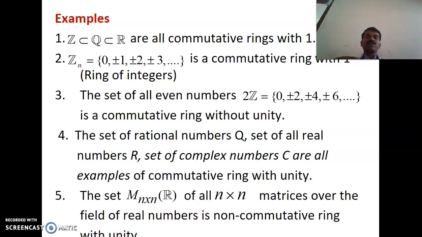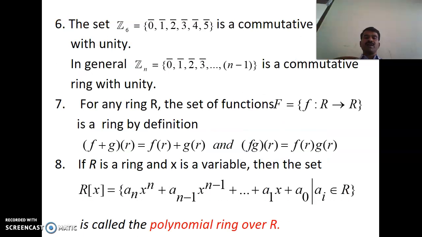The set of all even numbers is a commutative ring without unity. The set of rational numbers, set of real numbers, set of complex numbers are all examples of commutative rings with unity. Also the set of matrices of order n by n over the field of rational numbers is a non-commutative ring with unity. Another example, Z6 is also a commutative ring with unity. And for any ring R, the set of functions f from R to R, real number to real number, is a ring. By definition, this composition holds good, and this is also a commutative ring with unity.